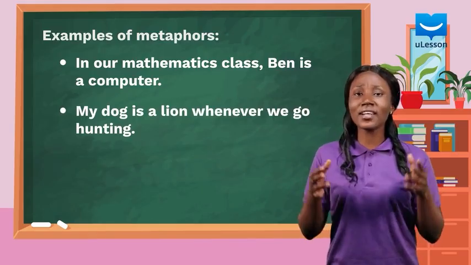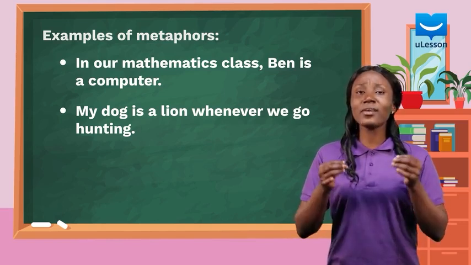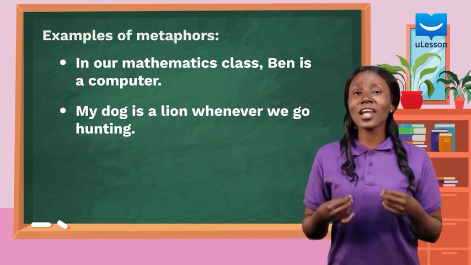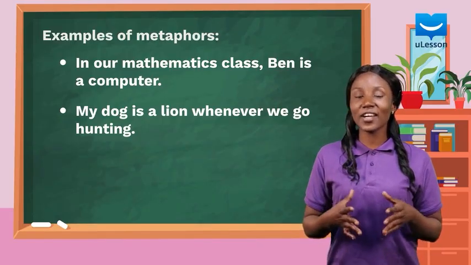Another example is, my dog is a lion whenever we go hunting. How can a dog be a lion at the same time? It's possible. We have directly compared the dog to a lion because of his hunting skills or bravery like that of a lion.